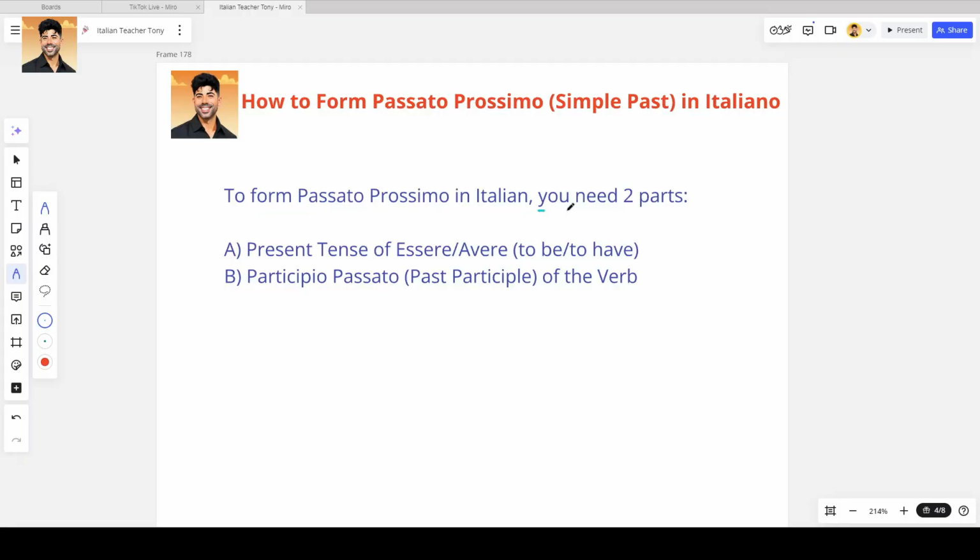Some of the mistakes that I hear the most from my students is that instead of saying io ho dormito, io ho mangiato, io sono andato, when they form the past, they will just say mangiato, dormito, andato. And although I would understand what they're meaning, this is not proper and correct Italian. Just remember that when you're forming passato prossimo in Italiano, you really need two things: present tense of essere or avere, plus the past participle or participio passato.